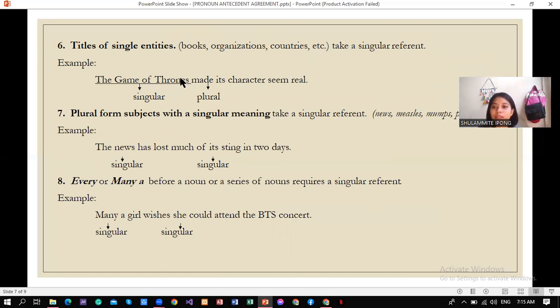So the Game of Thrones here is singular because this is the title of a movie or a book. The Game of Thrones must be singular. So the referent must also be singular, which is its.